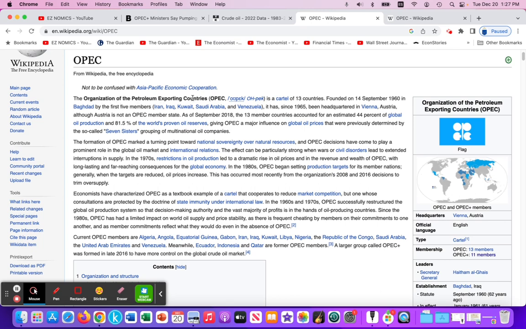It's a collusive oligopoly of participating nations meeting, I believe, twice a year in their headquarters in Vienna, Austria, to decide on the global supply, or to determine their collective supply to impact the global supply market so that they can influence price for this primary commodity.